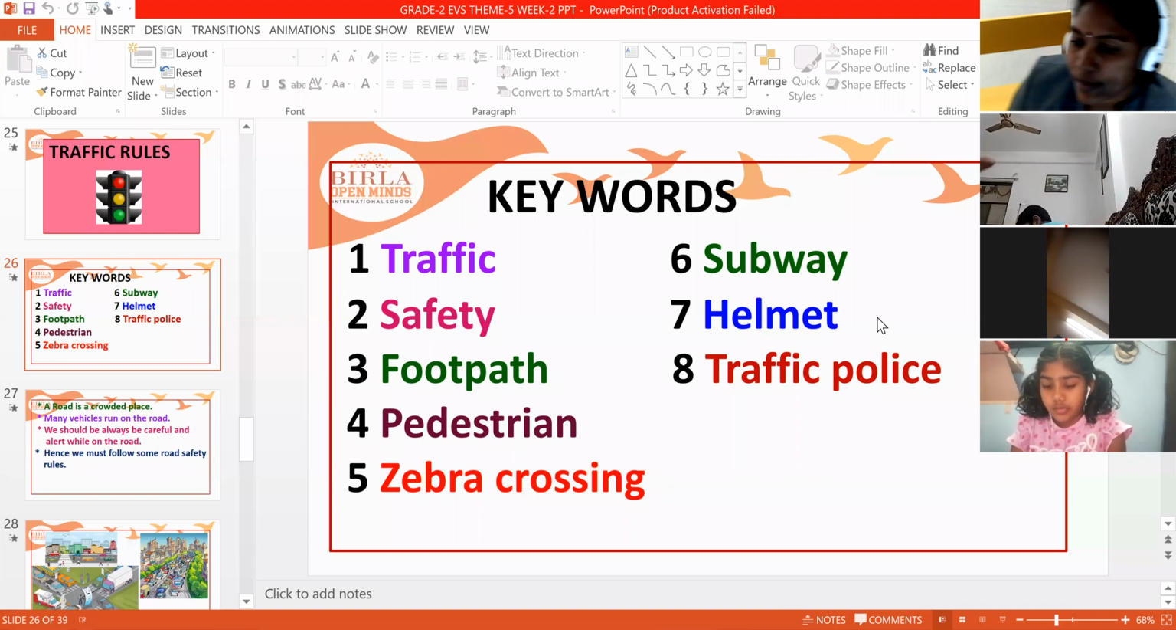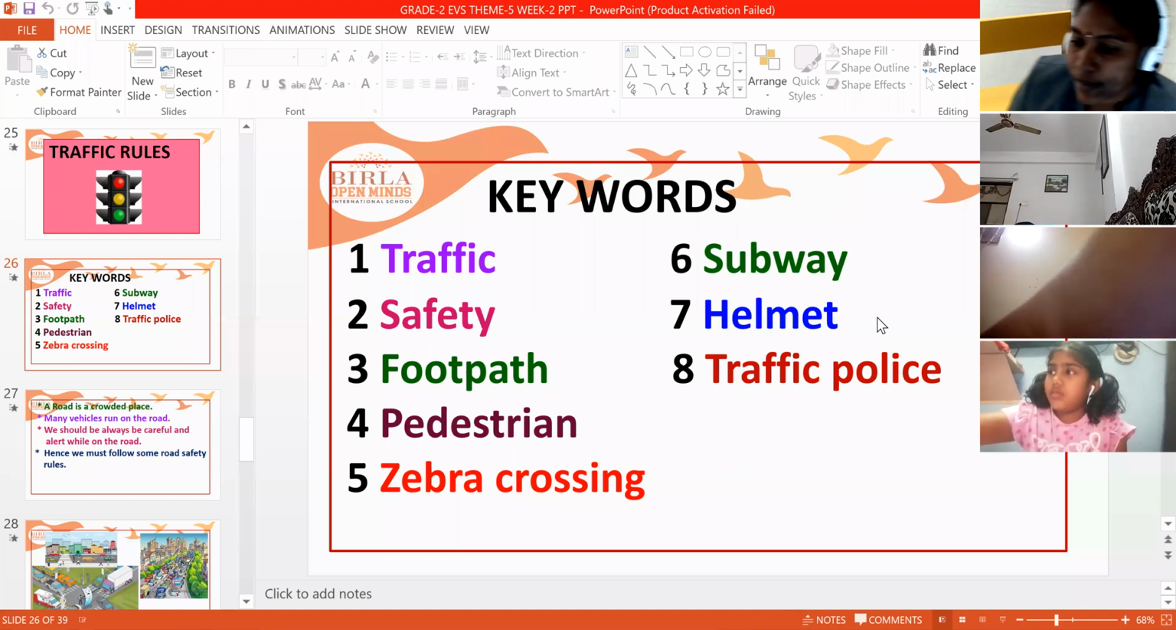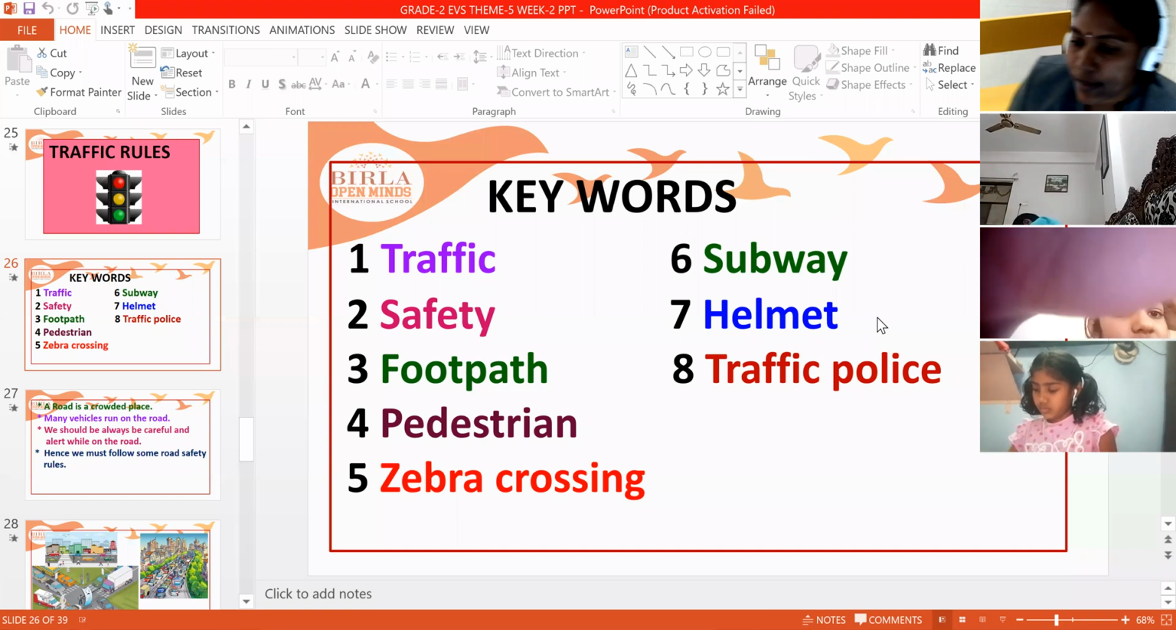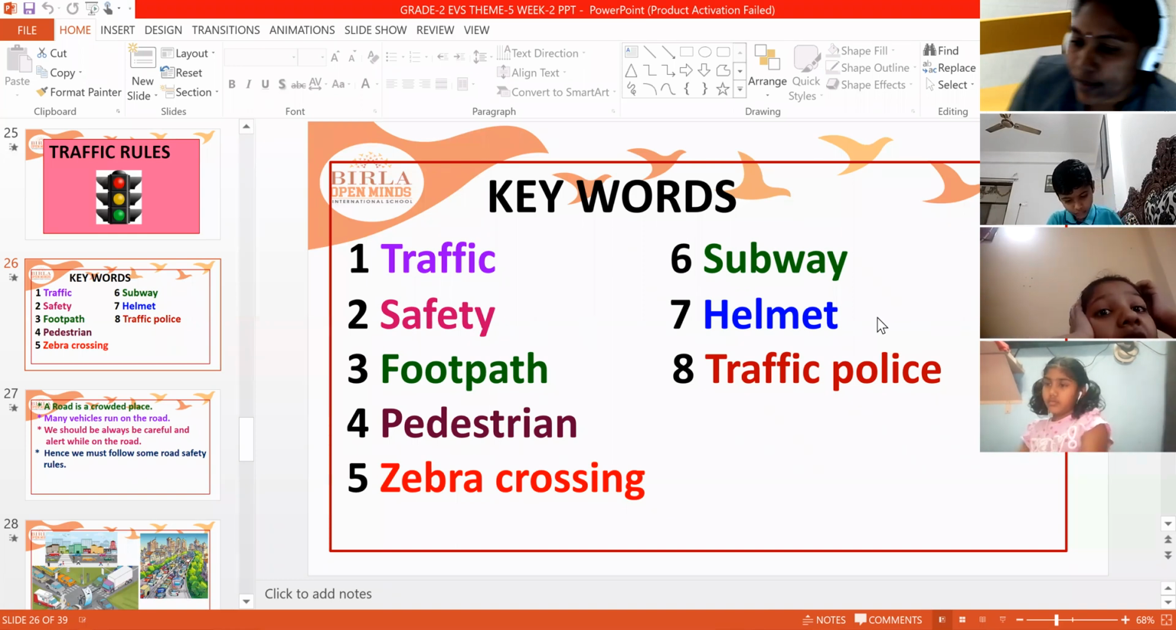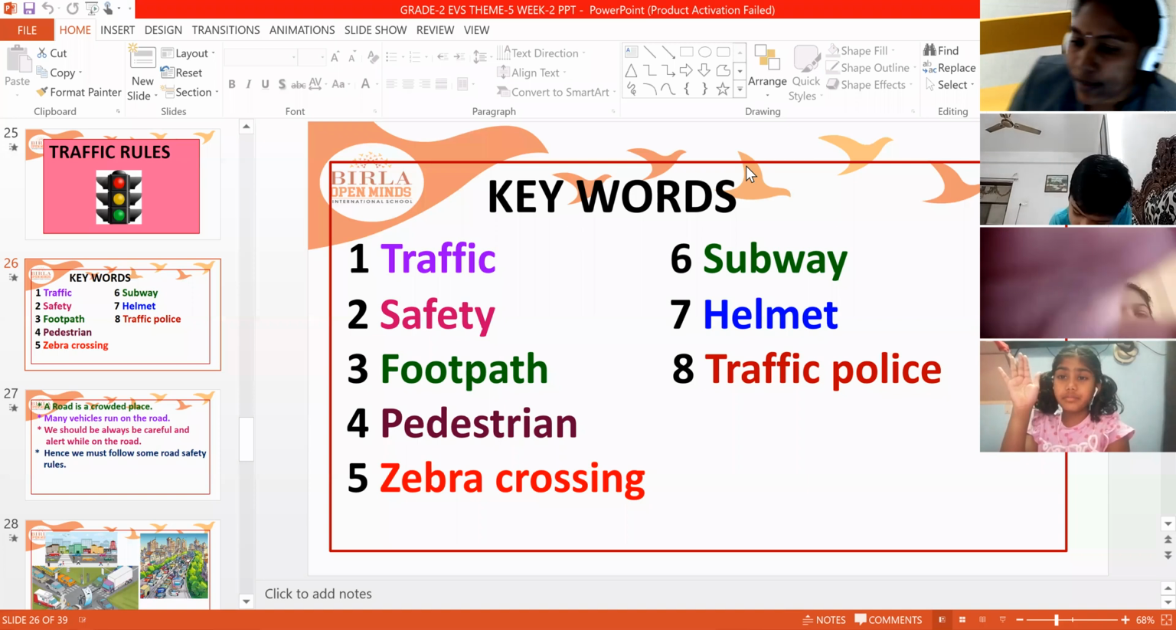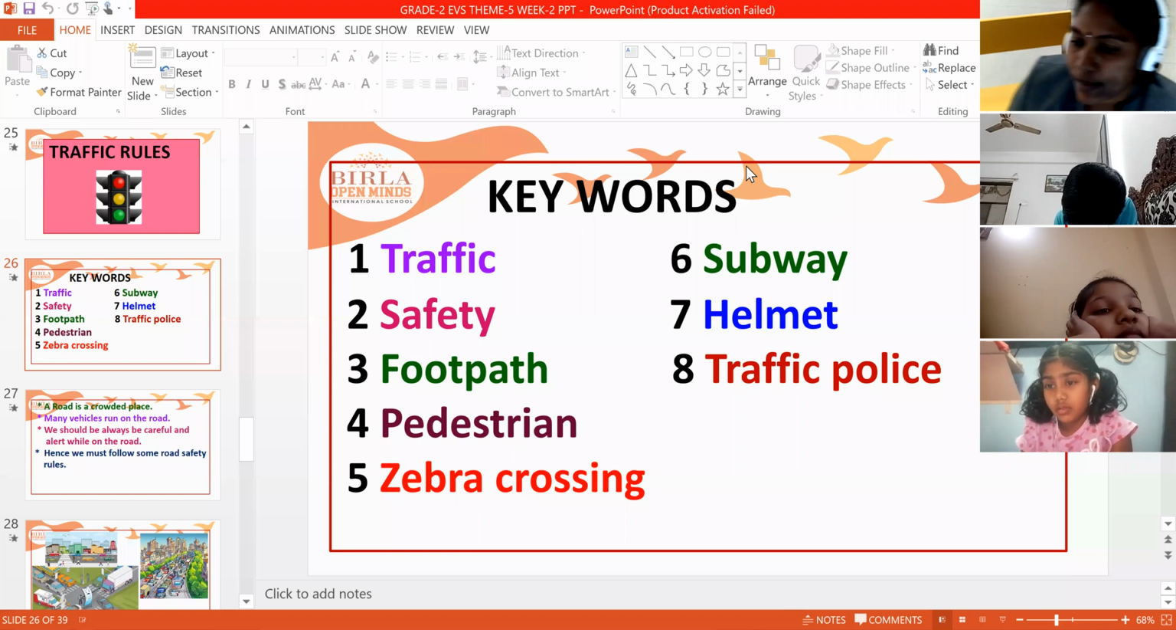Now, what is the first one? Traffic. Traffic means the moving of vehicles in a particular area. The movement of vehicles in a place is called traffic. The traffic may be cars, buses, bikes, anything. Next, safety. Safety means being protected, safe, out of danger. We should be very safe when we go outside.